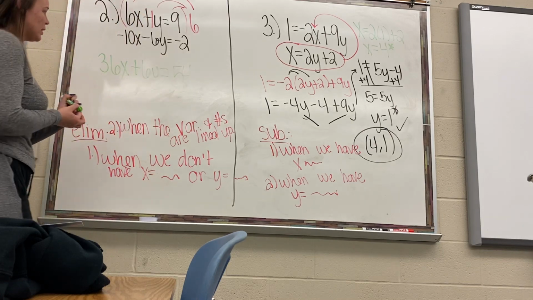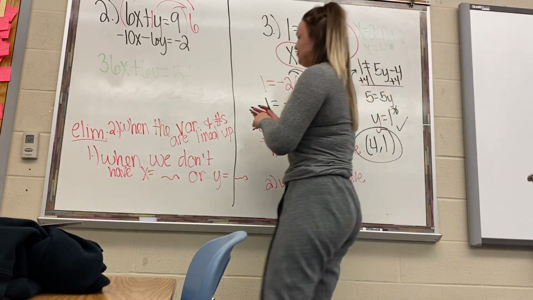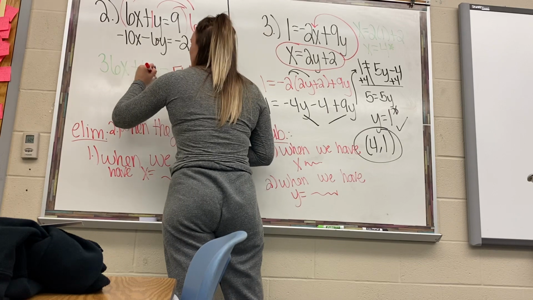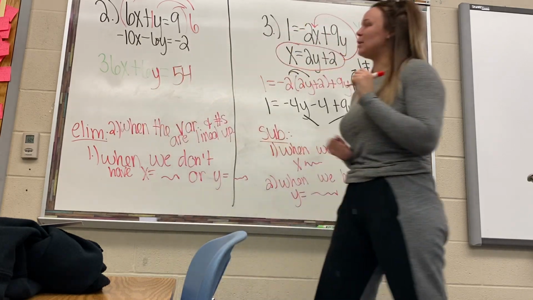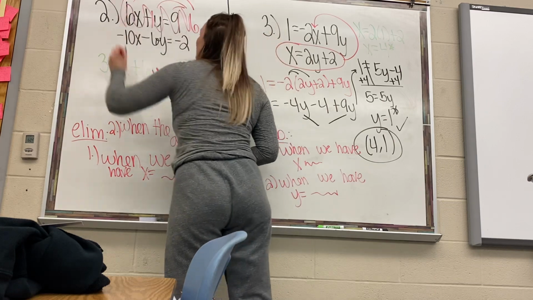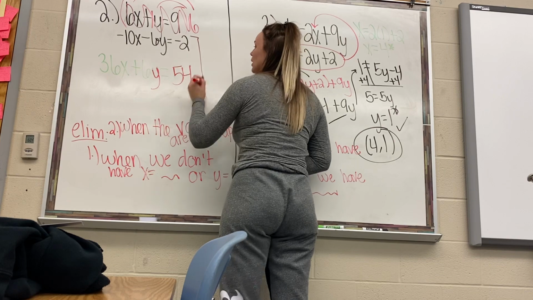Okay, my marker's running out here. Pushing my luck with my markers. Let me go ahead and try to write over that, I guess. So 36x plus 6y equals 54. Now remember, this top equation is irrelevant. So these are your two equations that we are working with here.